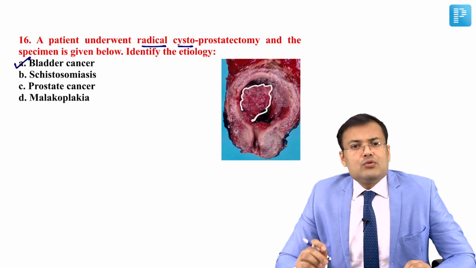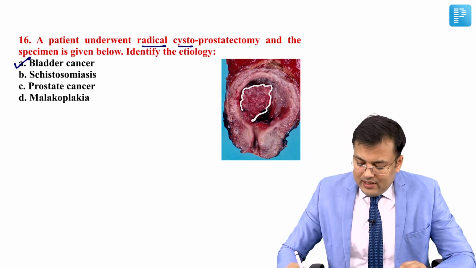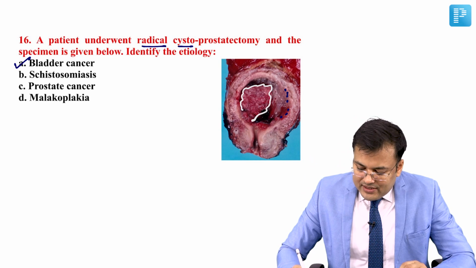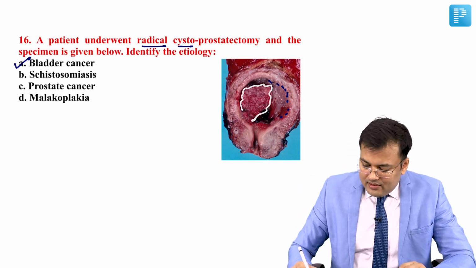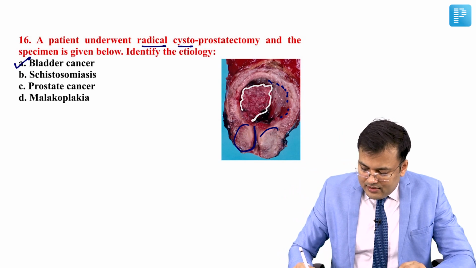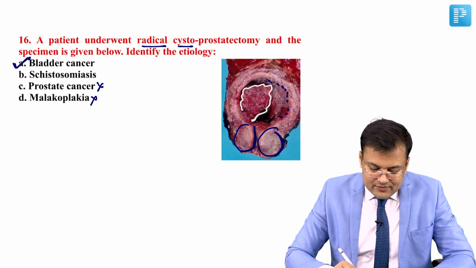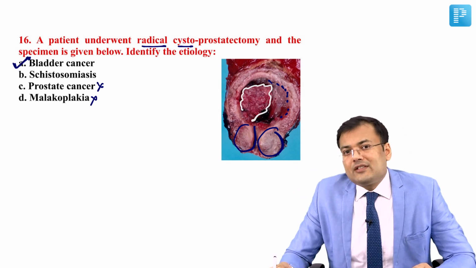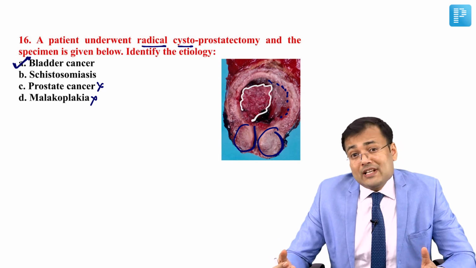What's the problem in schistosomiasis? In schistosomiasis, initially what happens? There are sandy patches. Later the bladder is calcified. Obviously the prostate appears normal. Can you see here? So there is no malignancy and it's not malakoplakia. So the correct answer for this question is A. It's a clear-cut case of bladder cancer for which radical cystoprostatectomy was done.